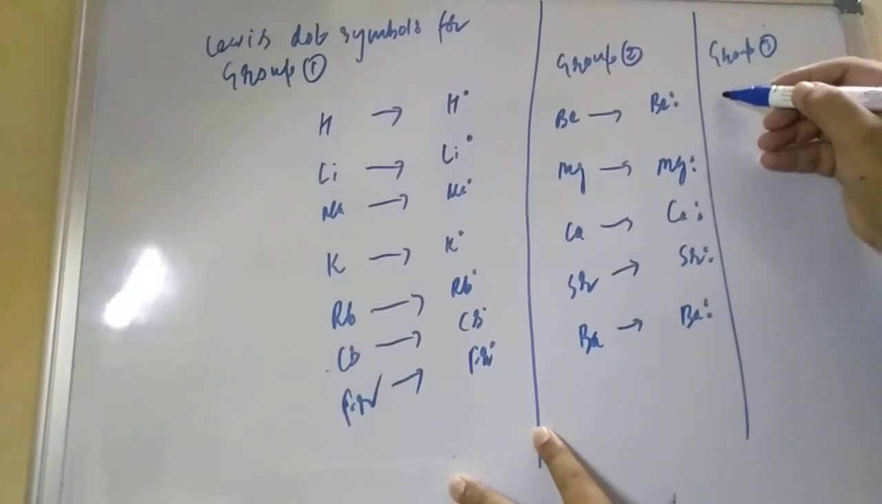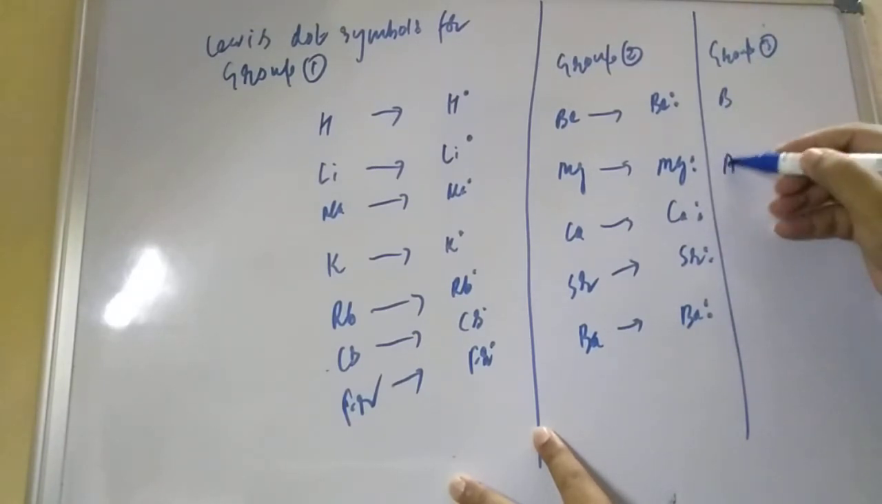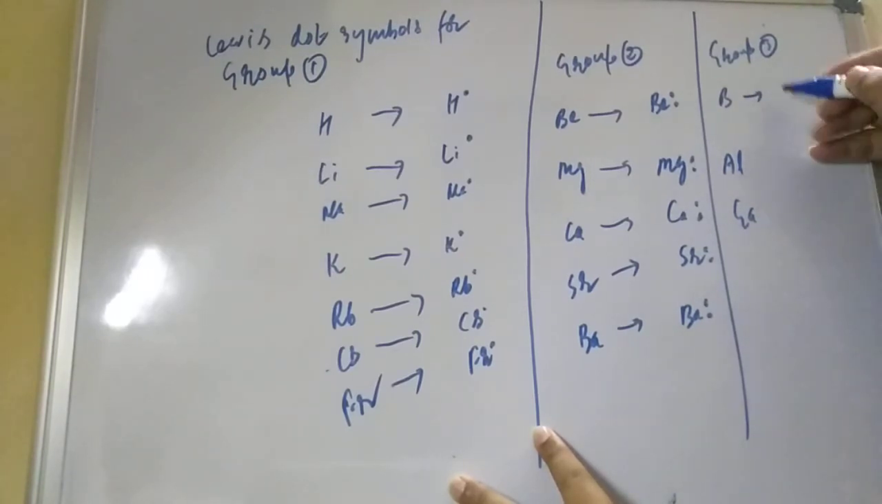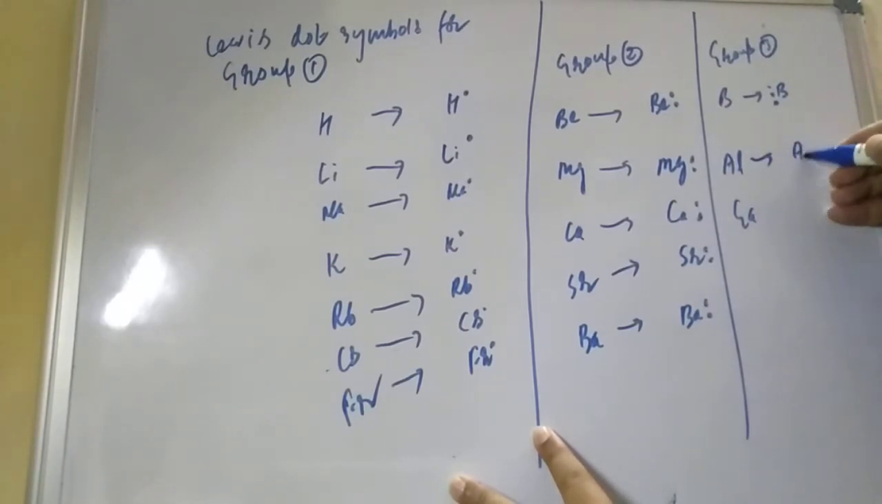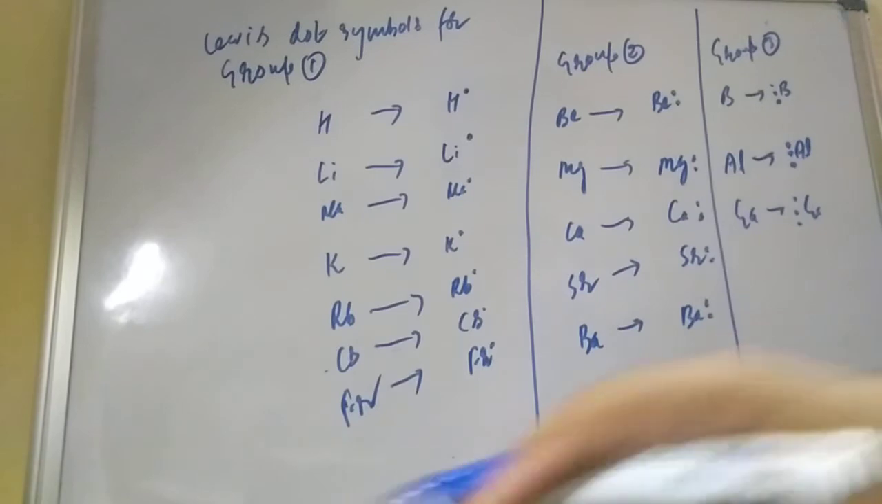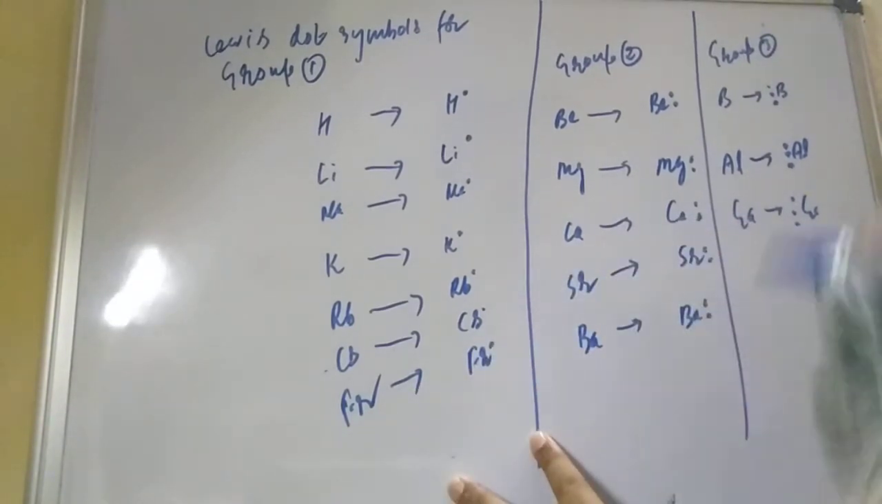Group 3 is there. Like that, boron, aluminum, gallium, whatever elements are there, how many dots do they have? Boron means 3 dots, you can put it like that. Aluminum, you can also put 3 dots. Gallium also will take 3 dots, because they have 3 valence electrons. That we will study also.